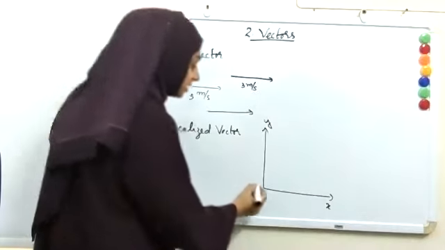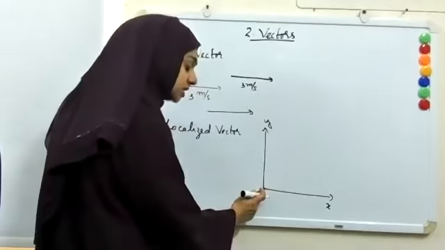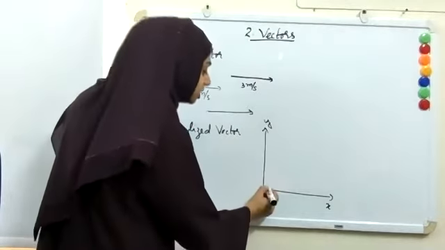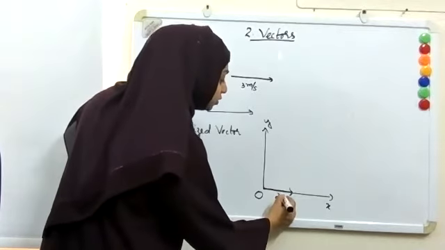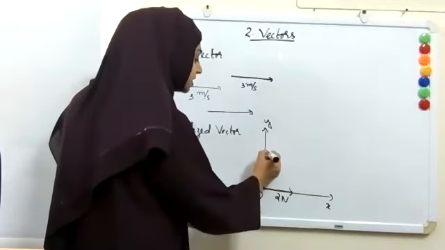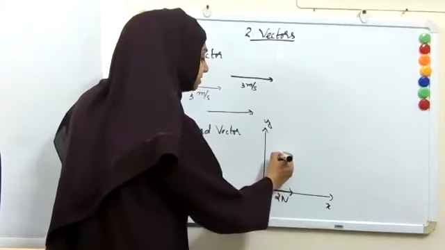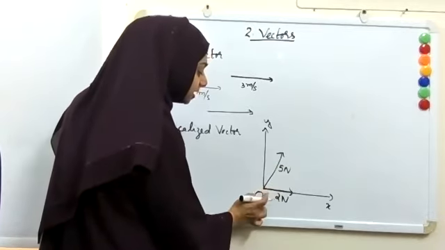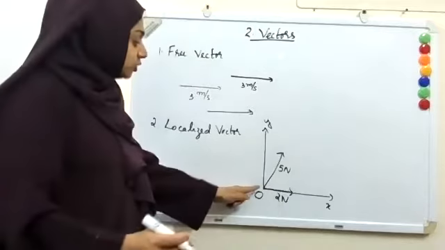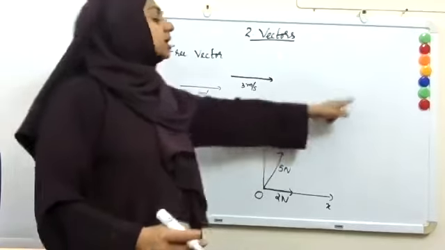Suppose this is the handle of the box. From the origin you have one force acting towards the x direction, say 2 Newton, and another force acting in this direction, say 5 Newton. Both of them are acting at the same point, so you cannot take this 5 Newton anywhere else.